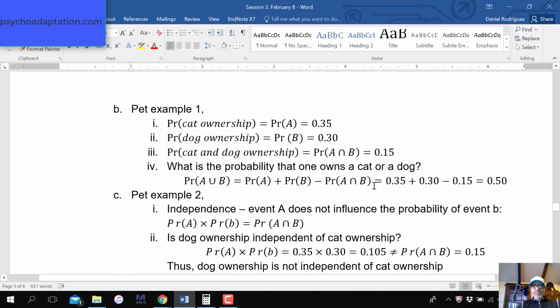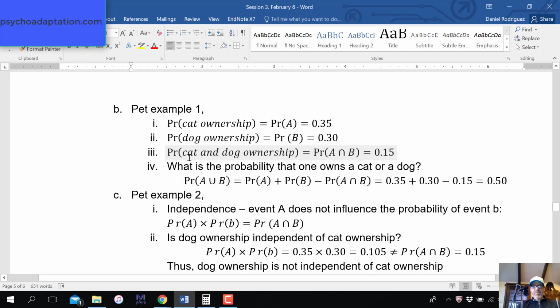Here's a pet example from your textbook, but all you need is right here. Let's say the probability of cat ownership, and let cat ownership be A, is 0.35. The probability of dog ownership, let dog ownership be the letter B, this probability B is 0.30.